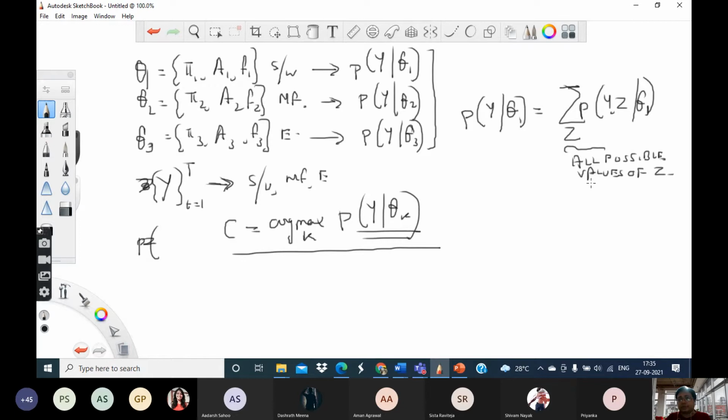Remember that this is not so easy as to just calculate a sum over z, because this z is not a single thing. It's actually a collection of z1, z2 all the way up to z capital T, right? And each of these can take capital K different values. So when I say all over z, how many values can z itself take?